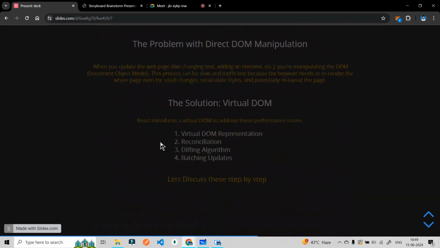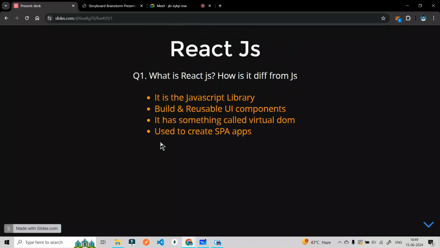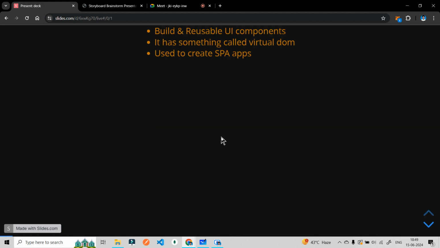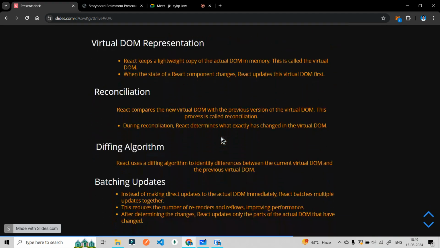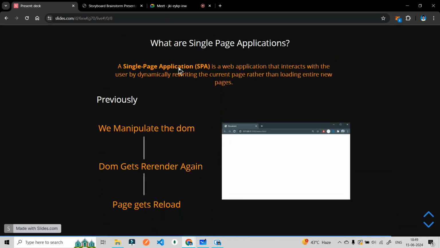Now, the fourth point, what was the fourth point? Used to create SPA apps. SPA means single page applications. Okay, let's cover this fast also. What are single page applications? A single page application is a web application that interacts with the user by dynamically rewriting the current page rather than loading entire new pages. Okay, you got the answer again.